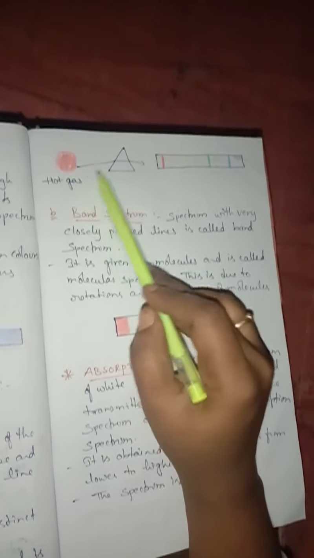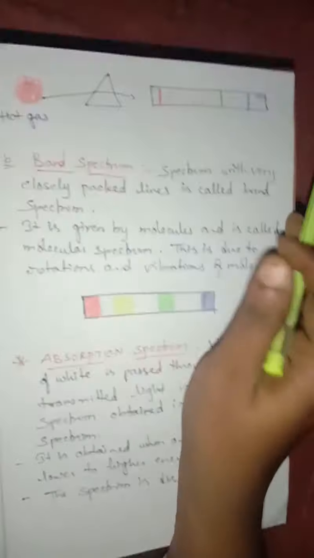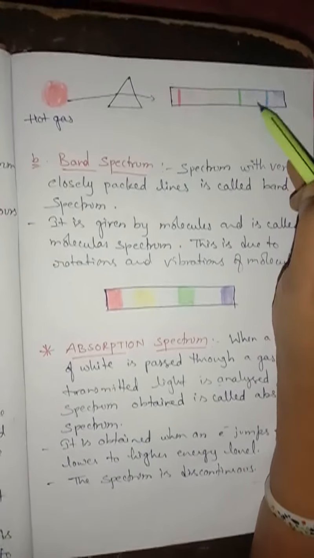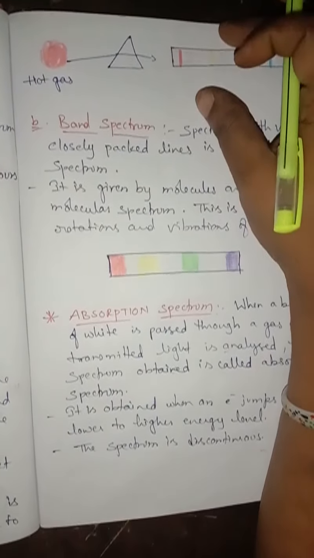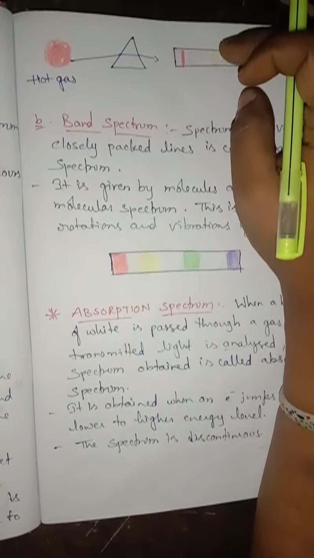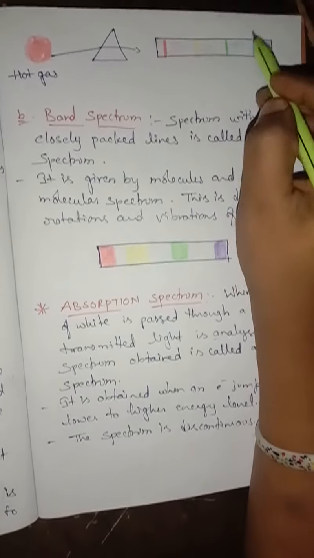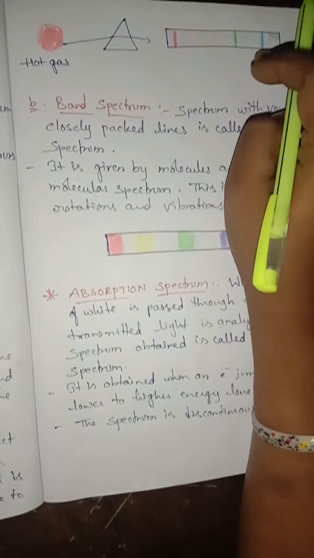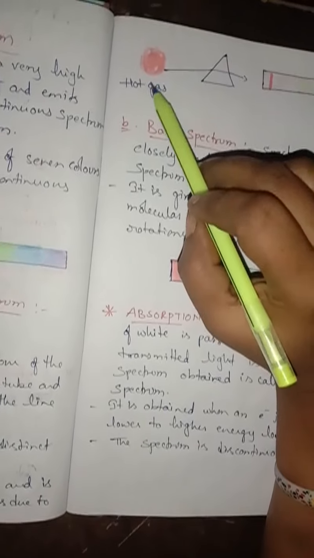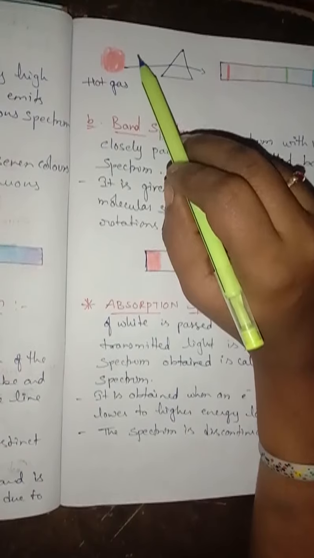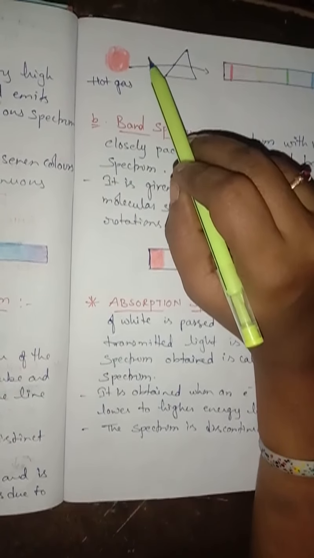So look at here, children. Here I have taken a hot gas, it produces some radiant energy. When it is passed through a prism, it gives some spectrum, means some lines. The spectrum which is obtained is sharp with distinct lines. It is given by gaseous atoms, and it is called atomic spectrum.